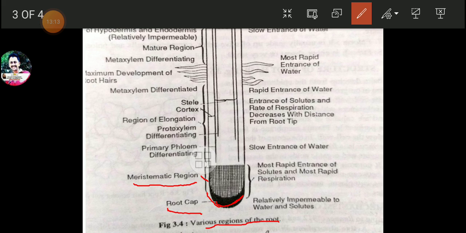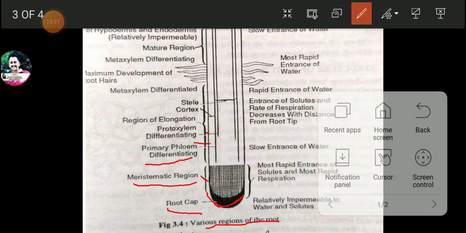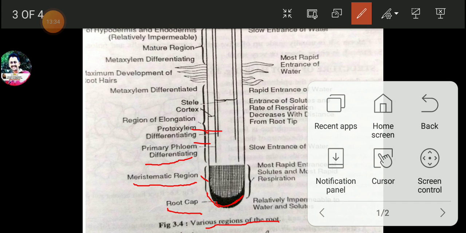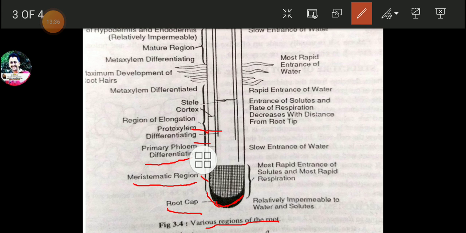Just behind that we will be able to see primary phloem differentiating. Then there is protoxylem differentiating, this one. Then all these things are there in the region of elongation.